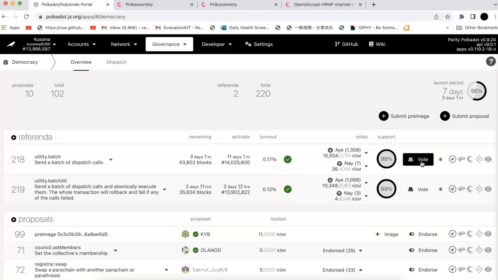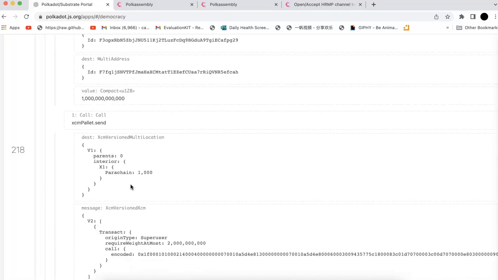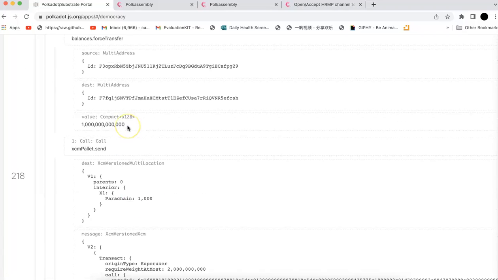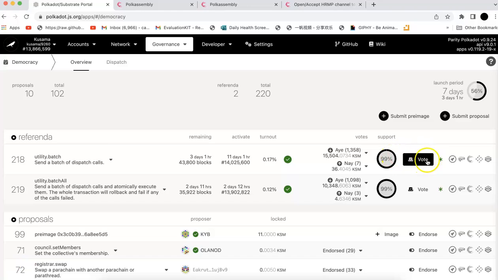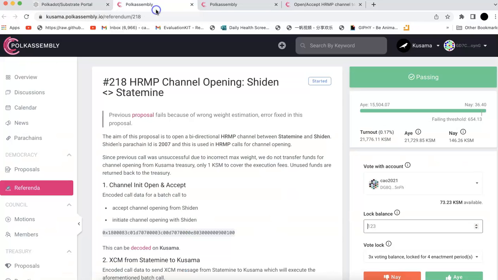because they don't know what kind of referenda it is, because under the JS wallet you cannot see that. It's just going to show you those parameters, but it doesn't show the detail of that referenda. So some of you just randomly vote, but it's not a good idea. So I'm going to show you one by one. I would recommend using Polkadot Assembly to check that.